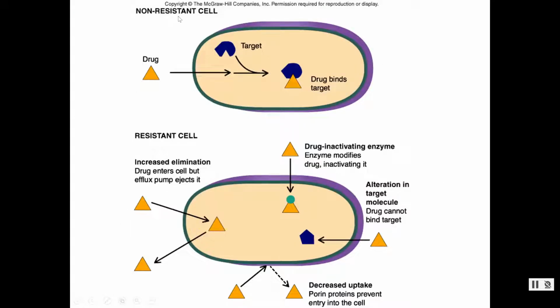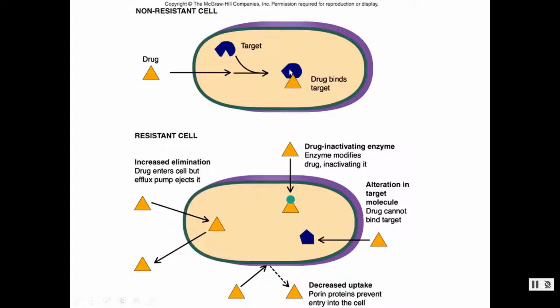Okay, so this is a susceptible cell, a cell that is susceptible to a drug. Here's my cell. This is the drug, the chemical, and I add it to the environment. In this case, the drug goes into the cell easily. The drug has some sort of target in the cell, a protein or something the cell does. The drug binds to this target and keeps it from doing whatever it's supposed to do, and whatever it was supposed to do is necessary to survival. Now that the drug is bound to it, this protein can't do its job, and the cell dies. So this is what happens to make a cell die.